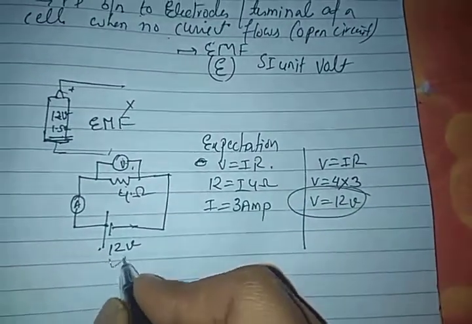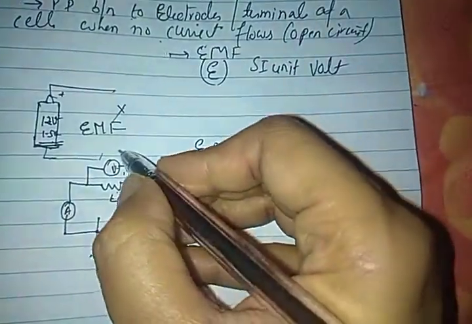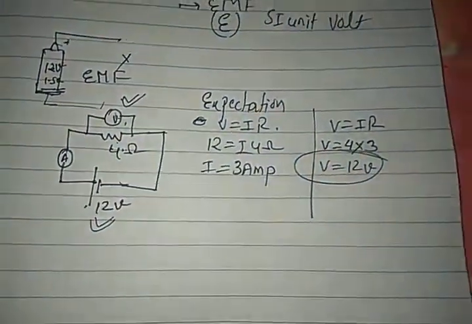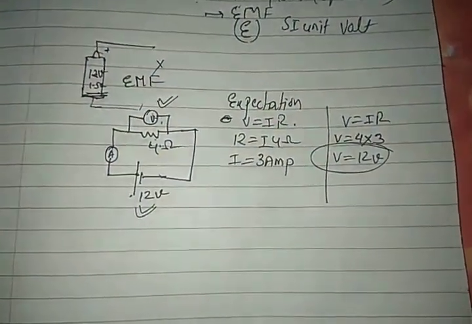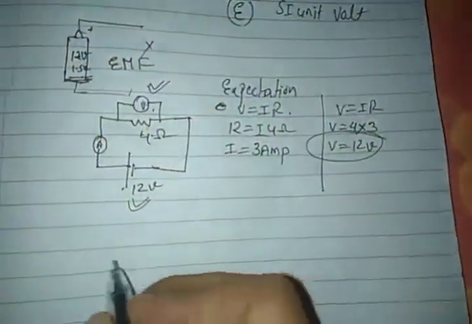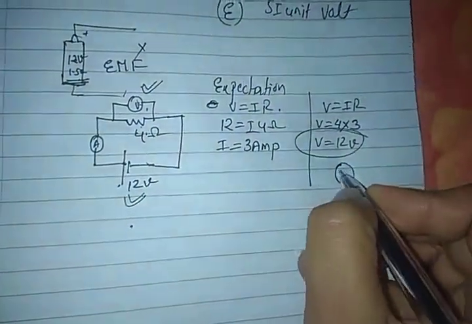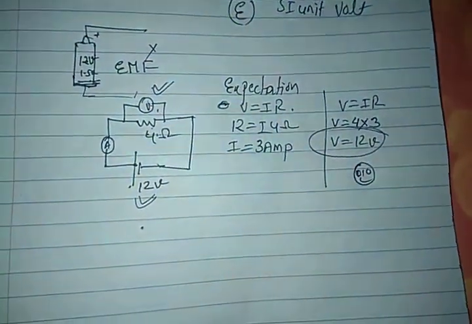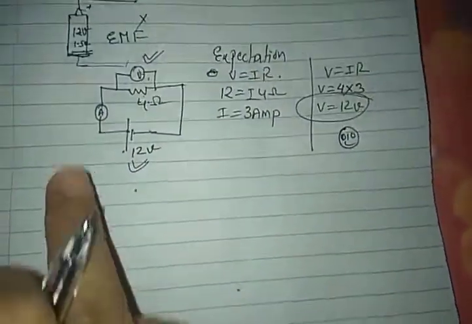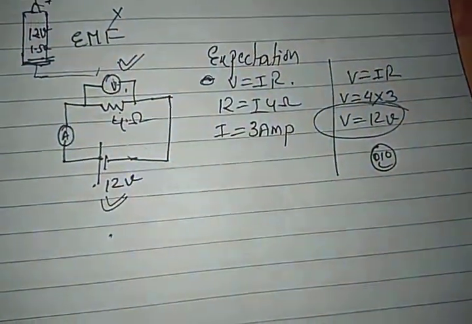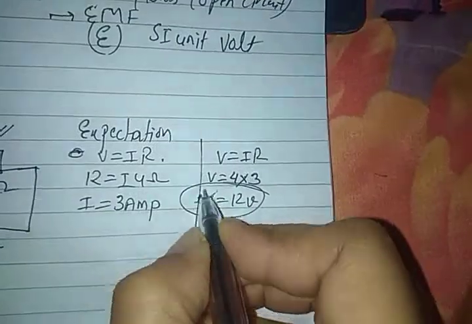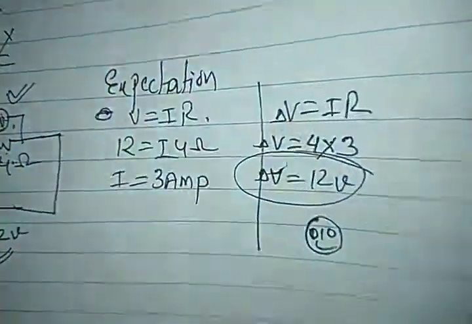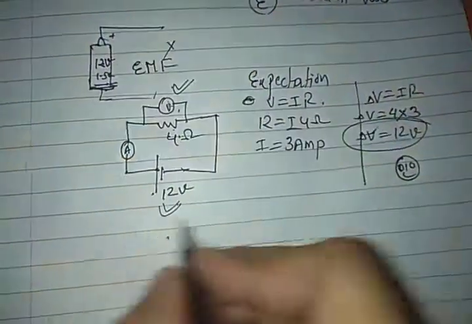Now you are satisfied. Wow, my 12 volt potential is purely going to this resistor. But does it happen in reality? No. This was our expectation. So you were very happy. Wow, I got the same amount of potential which I purchased in the market. But it is not the reality. Let us see. Here we will denote this as del V, change in potential. Now let us go for the observations.